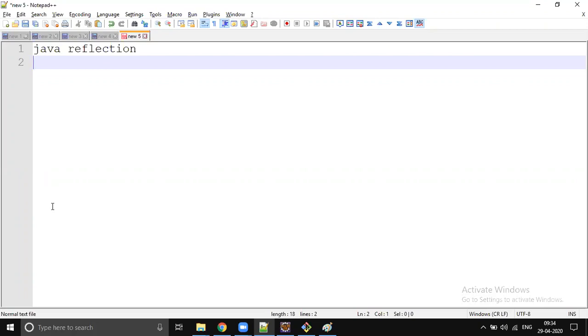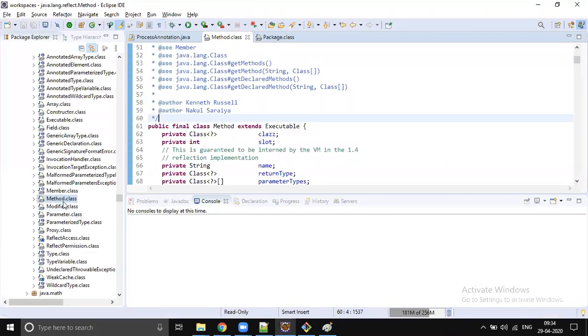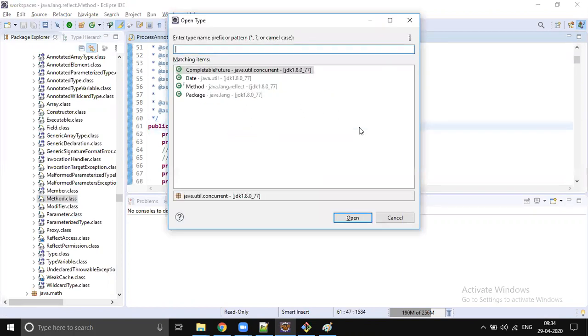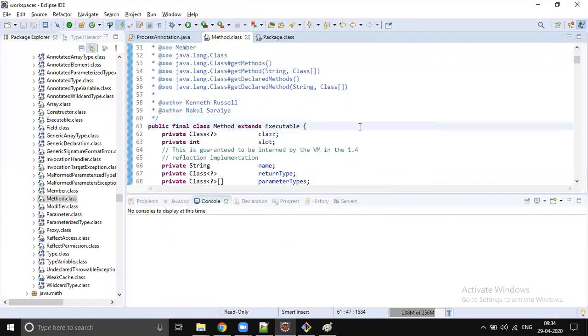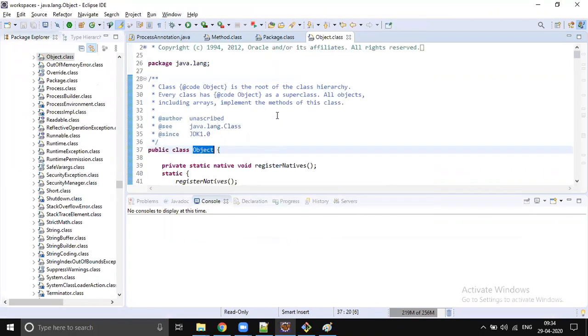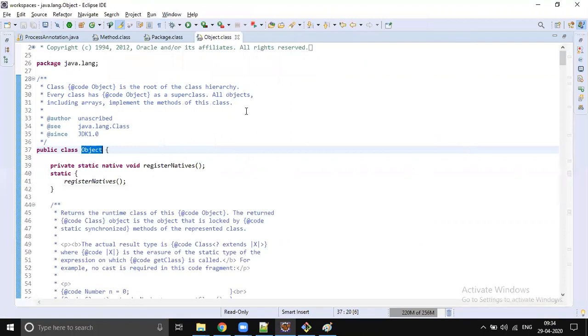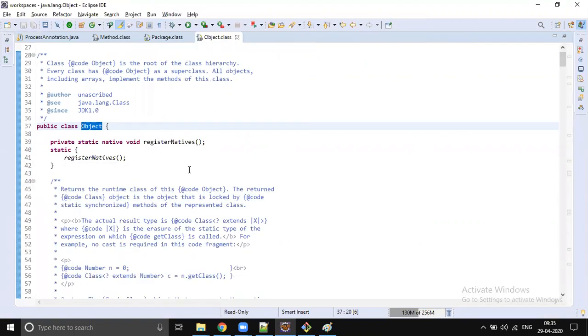We don't say the method name, we don't say the class name. So it's going to be mostly dynamic. Okay, so look at this Method class. So for every method inside your class, for example, go to the Object class, which is a Java class, right? Or java.lang.Object, which is the root parent for all the objects in Java.